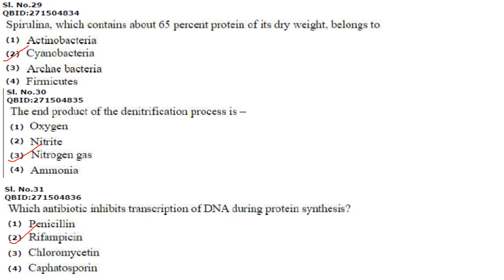Penicillin inhibits cell wall biosynthesis. Rifampicin inhibits bacterial RNA polymerase, and RNA polymerase, we all know, is responsible for transcription. So they have asked which antibiotic inhibits transcription of DNA during protein synthesis. It is rifampicin because it inhibits bacterial RNA polymerase. Chloromycetin is a translational elongation inhibitor.